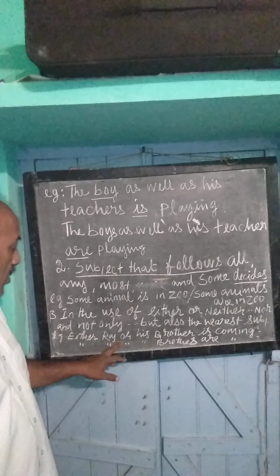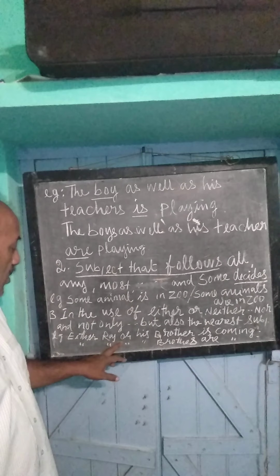So the example: either Raj or his brother, singular, so is coming. In the use of either or, neither nor, not only but, the nearest subject decides. Either Raj or his brother, the nearest subject, brother, decides. So here the subject is singular, so the verb will be singular, is coming.